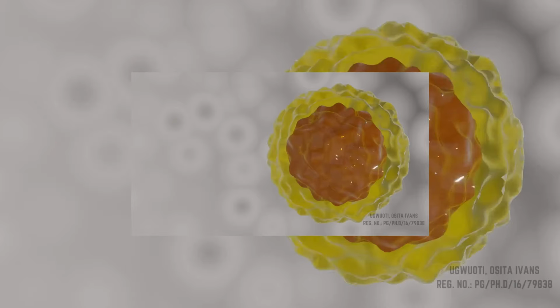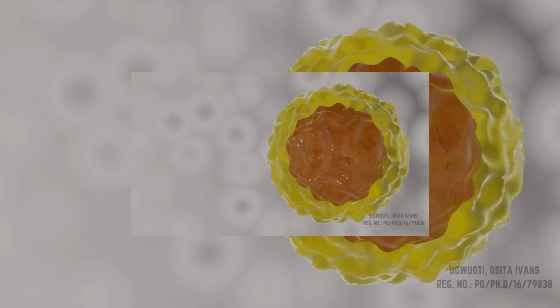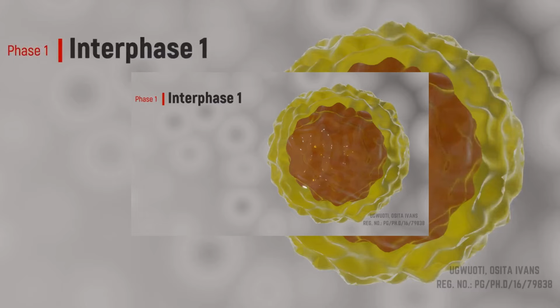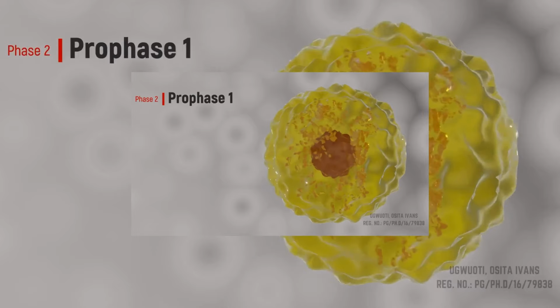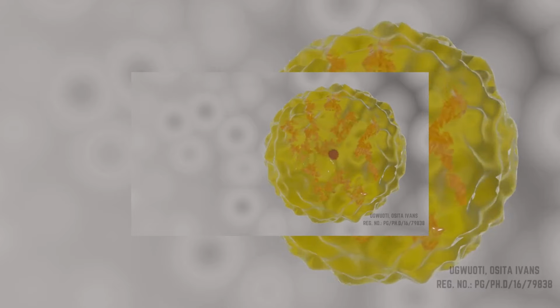On the other hand of cell division is meiosis. In meiosis, the cell undergoes two very important stages, simply known as stage 1 and stage 2. Each stage has several phases. In stage 1, very similar to mitosis, the cell goes through interphase 1, where it is growing and getting ready for division. Prophase 1, when copies of DNA molecules organize into chromatid pairs and connect with each other.